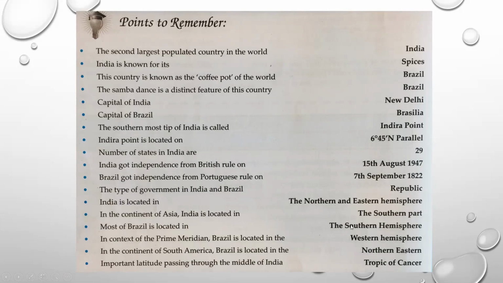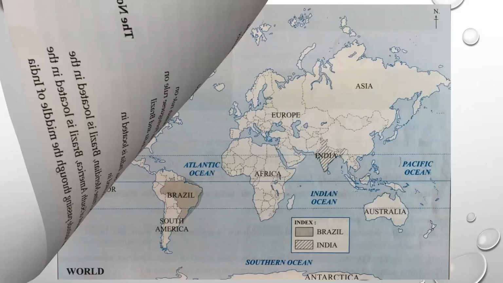Brazil is located in the southern hemisphere, means the down part of the hemisphere as per the globe is concerned. Brazil is located in the Western Hemisphere. In the continent of South America, if you take South America in the map, Brazil is located in the northern and eastern part. And the important circle which passes through the middle of India, the important latitude, that is Tropic of Cancer. So these are the main points which are related to chapter number 2.